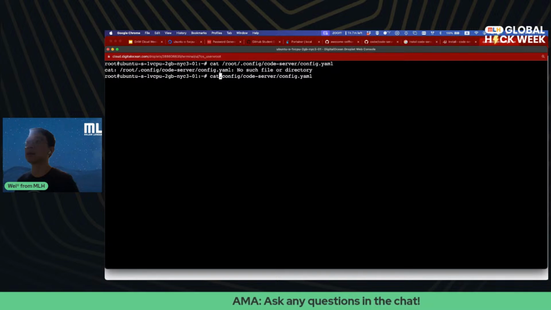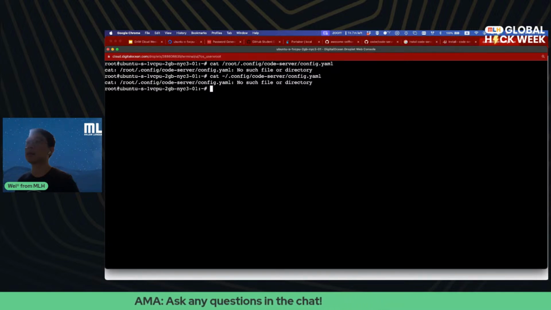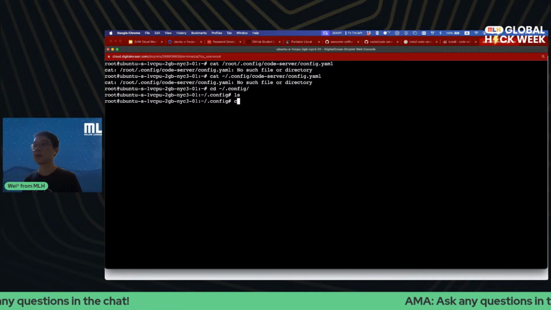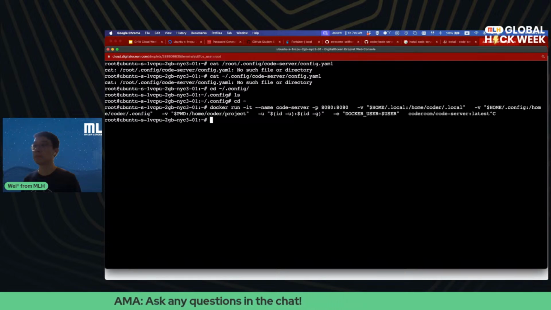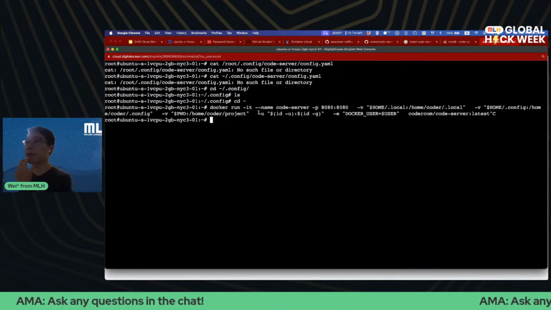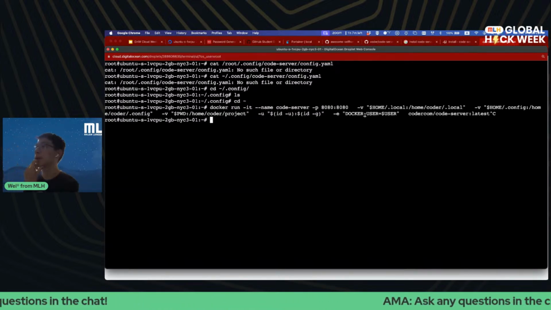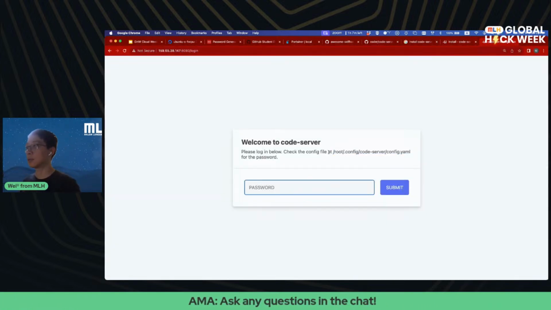Let's see if the file exists. File does not exist. Let's take a look then. Maybe we can disable authentication since I don't know the password.